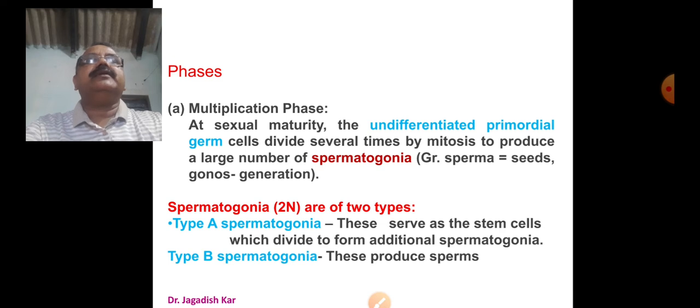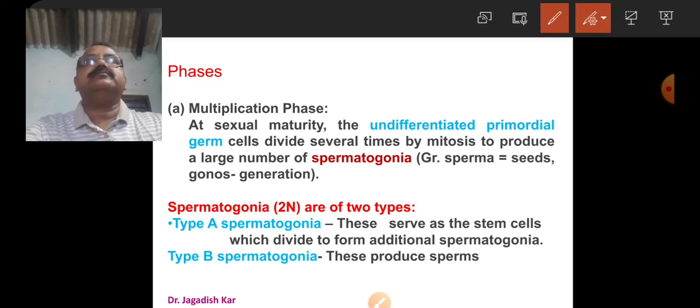Let us discuss the different phases of spermatogenesis. The first phase is the multiplication phase. As the name indicates, here the spermatogonia are divided by mitosis in a multiple manner to produce a number of spermatogonia. At sexual maturity, the undifferentiated primordial germ cell divides several times by mitosis to produce a number of spermatogonia.